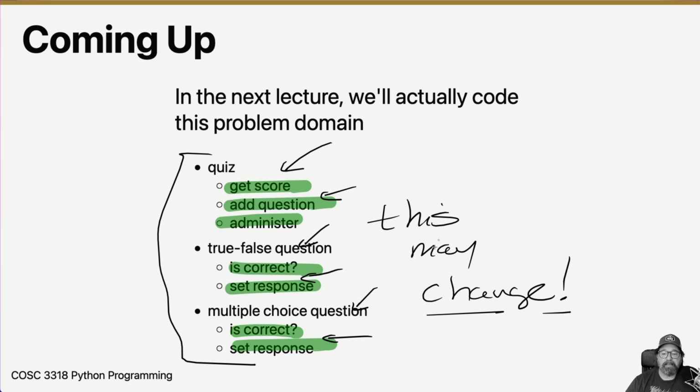So this may change. And when I say may, I'm going to write this will change. There's going to be things that we get to, and it's going to be like, maybe I want to do it differently, or maybe this is not the correct way to do it. So, this will change.